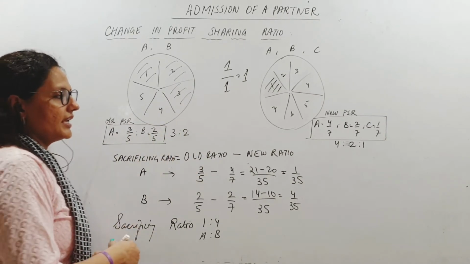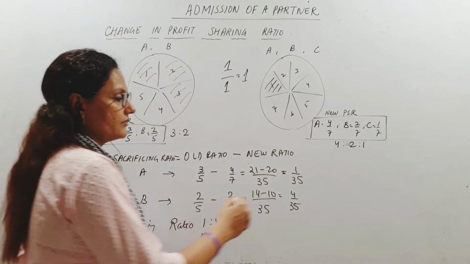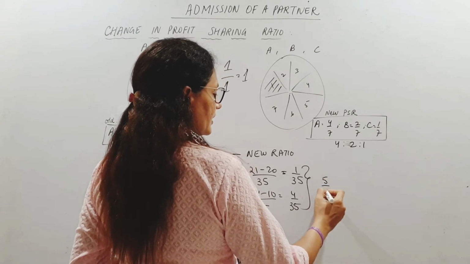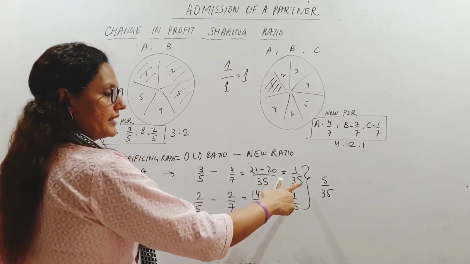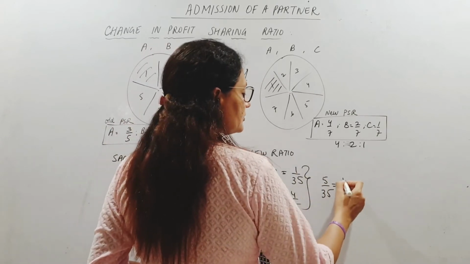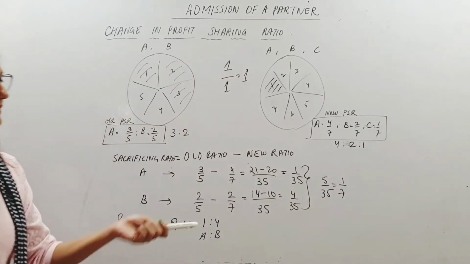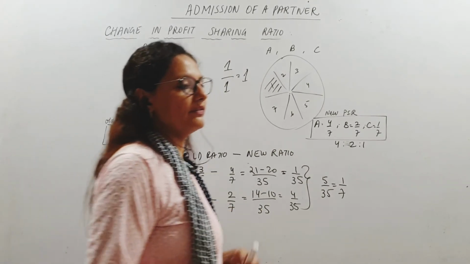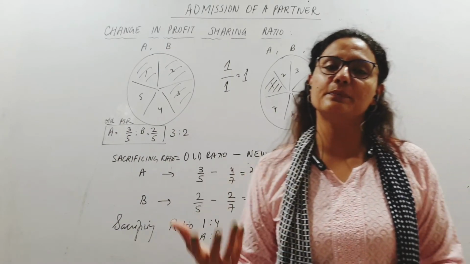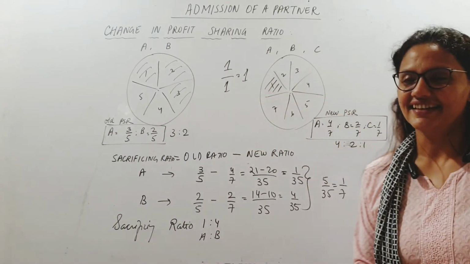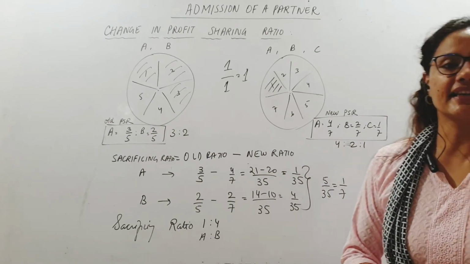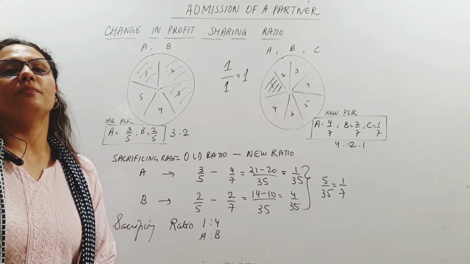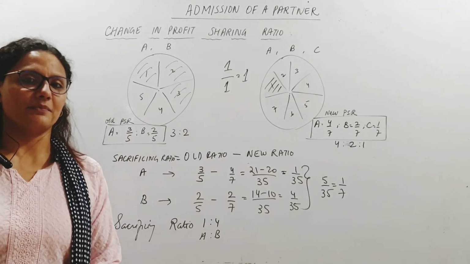So, let us see how much together they have sacrificed. Together, they have sacrificed this plus this, meaning 1 by 35 plus 4 by 35, 5 by 35, which is 1 by 7. Hasn't C gained 1 by 7? Correct? So therefore total of sacrifice will always be equal to total of gain, because one person's loss is another person's gain. So I hope this is clear. We will be taking up more sums on this, and if this concept is clear, you should not find it difficult to solve sums from there.